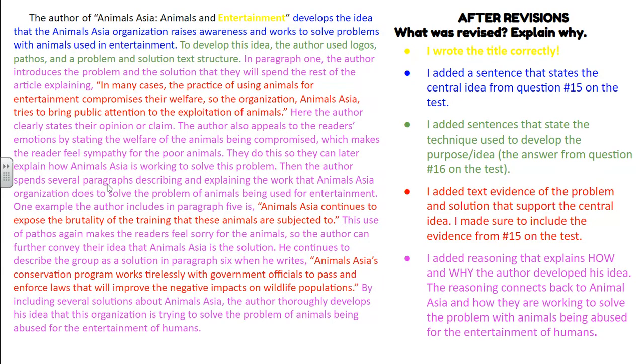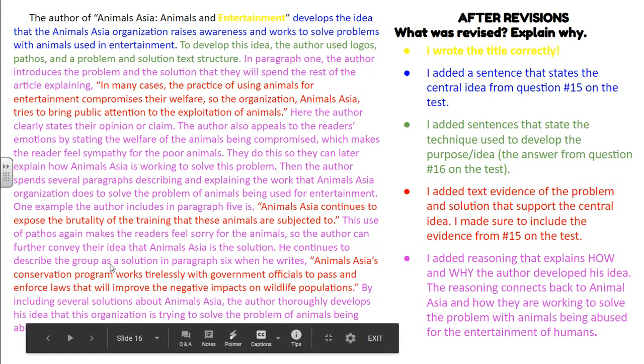Then the author spends several paragraphs describing and explaining the work that Animals Asia organization does to solve the problem of animals being used for entertainment. One example that the author includes is in paragraph 5. Next, this use of pathos, again, makes the reader feel sorry for the animals. So when they're saying that brutality of training conveys the idea that Animals Asia is the solution. So pathos, problem and solution, Animals Asia.